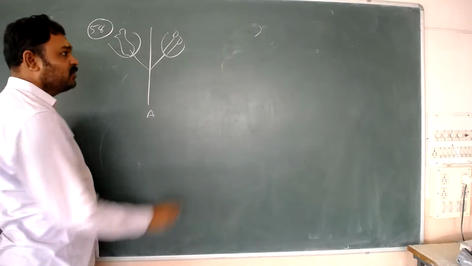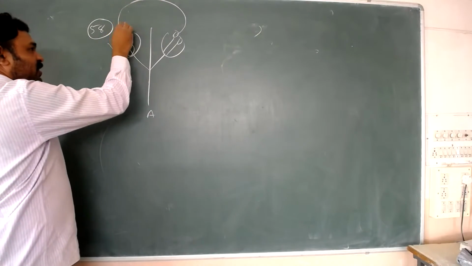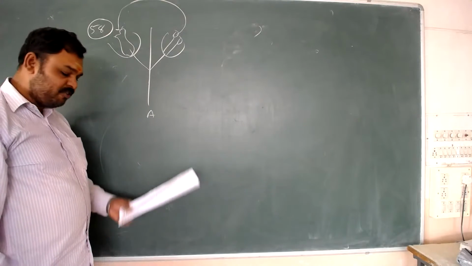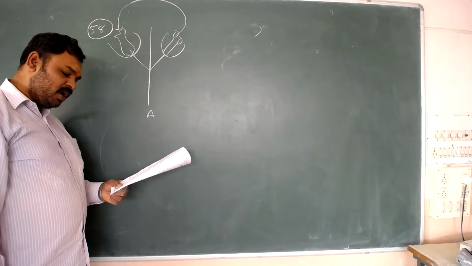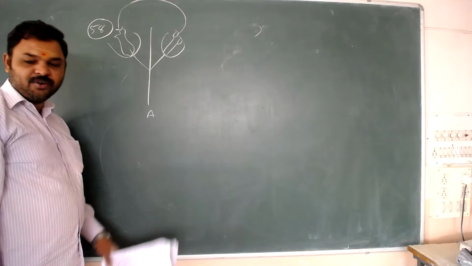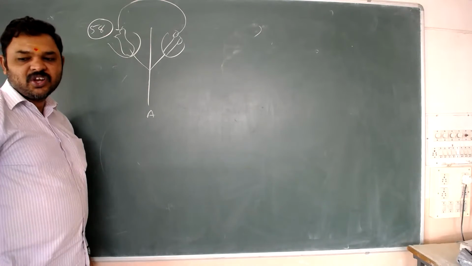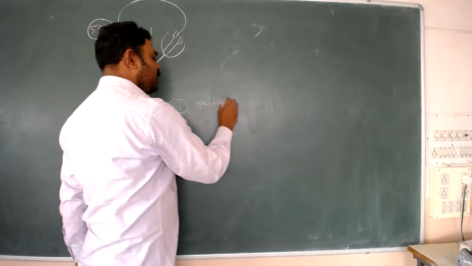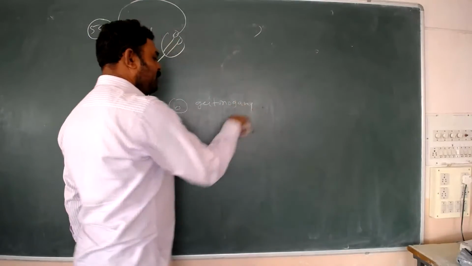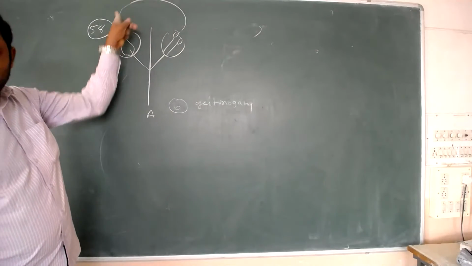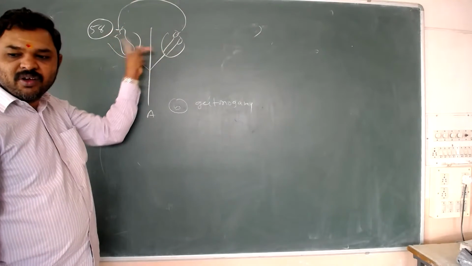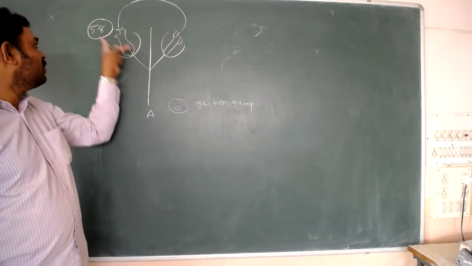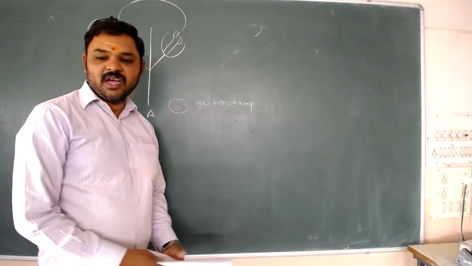What is meant by geitonogamy? Transfer of pollen grain to the stigma of another flower of the same plant. So 58, B, geitonogamy is the correct answer.